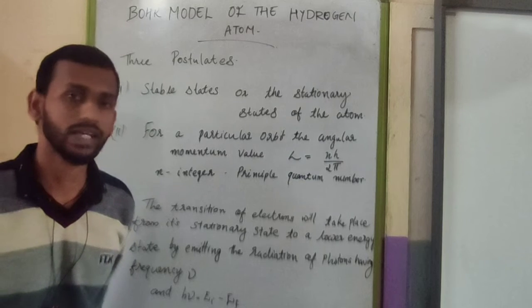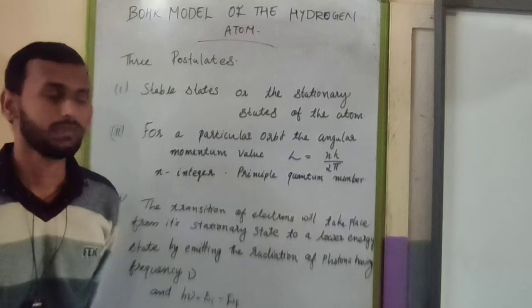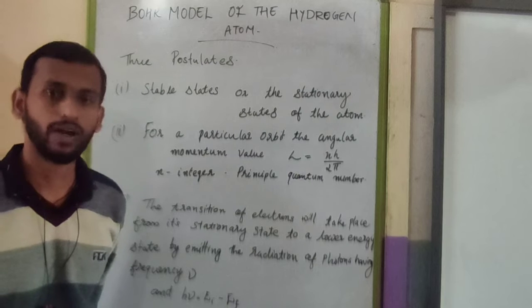You have already studied that the principal quantum number represents the shell number. If you are considering the first shell, that is K, the principal quantum number value will be 1.